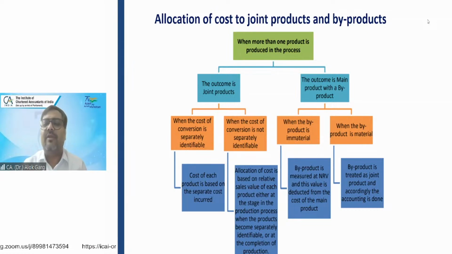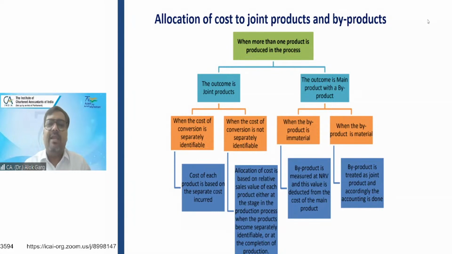In that case, you have to allocate, you have to segregate the cost which is related to the particular item. As simple as that. But when the cost of conversion is not separately identifiable, you are doing the processing, you found two materials, and the cost of conversion is not separately identifiable. In that case, you have to allocate the cost on the basis of relative sales value. For example, sales value of A product is 5 lakh. Sales value of B product is also 5 lakh. Then you have to allocate the cost in the ratio 1:1, 50-50, right? So this is how you need to allocate the cost.